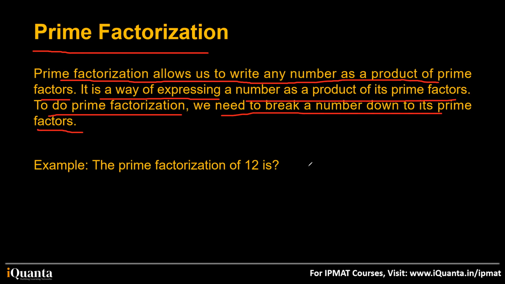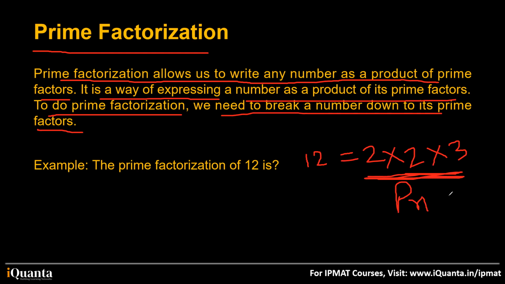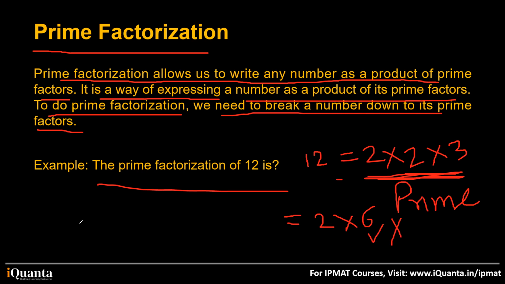The prime factorization of 12 is. So I told you, right? When we find out the HCF and the LCM, we always write the prime factorization, not 1, because 1 is not prime. So 12 will be written as a product of its primes, 2 into 2 into 3. Make sure all the numbers in this multiplication that you are writing are prime, or it will not be called the prime factorization, right? I could have written this as 2 into 6, but this is not the prime factorization. Why? Because 6 is not prime here. So the prime factorization of 12 is this. Is this understood? This is very useful while calculating HCF, LCM, and many other things. Clear?